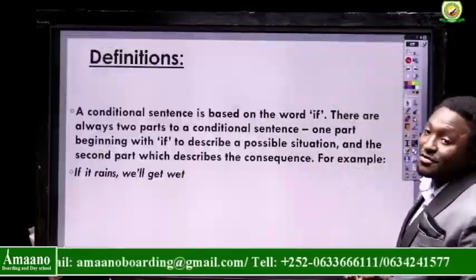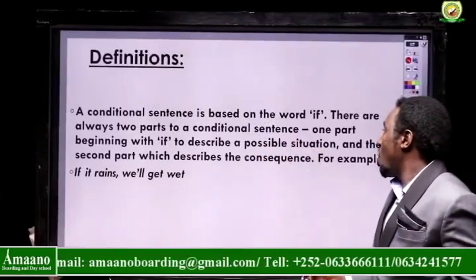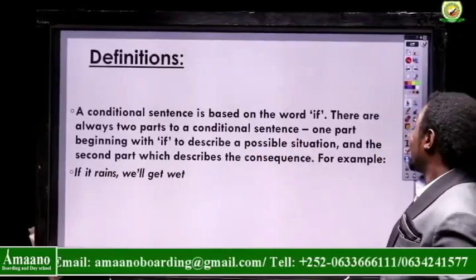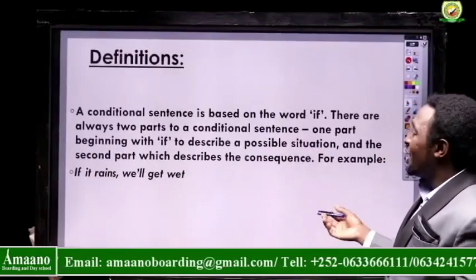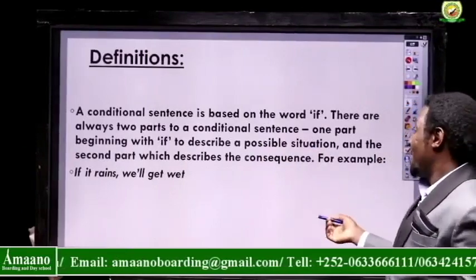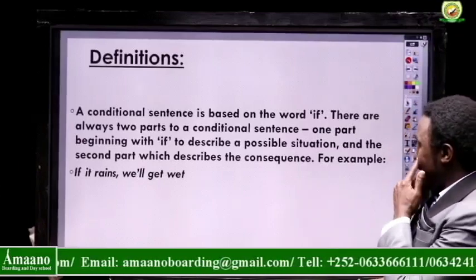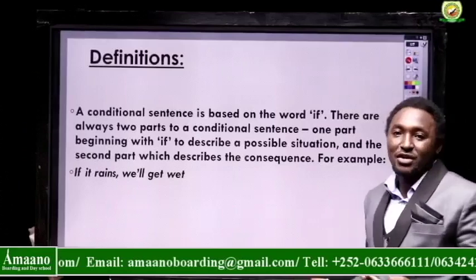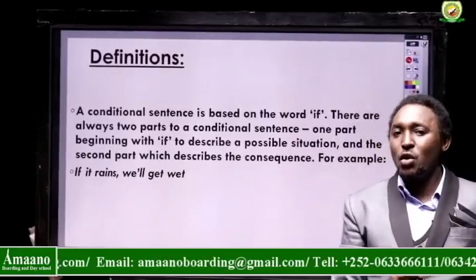So, definitions, just for recap, we already did this. A conditional sentence is based on the word if. There are always two parts to a conditional sentence. One part begins with if and describes a possible situation, and the second part describes the consequence, the outcome of what happens in the if clause.